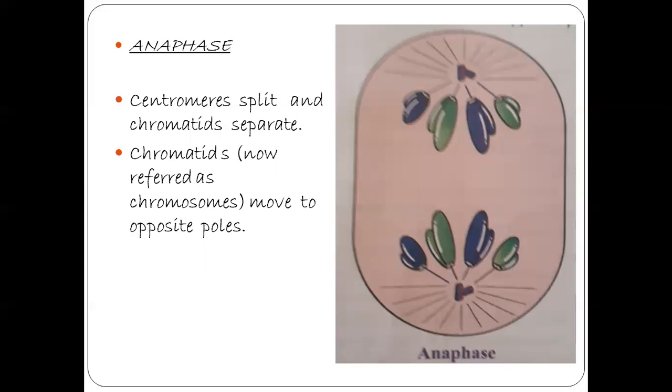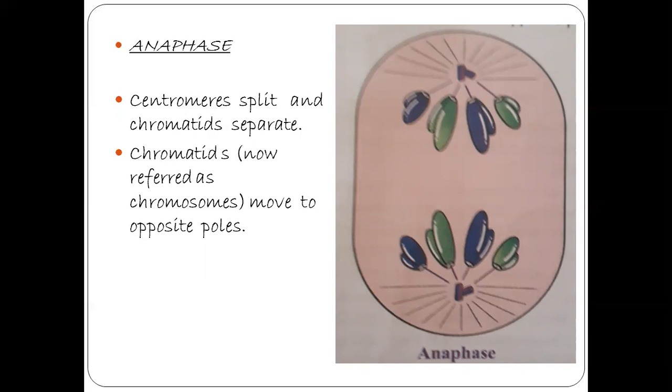Then the sister chromatids, now we can call them chromosomes, due to the splitting of the centromere. The two sister chromatids separate, and each chromatid is now called a chromosome.